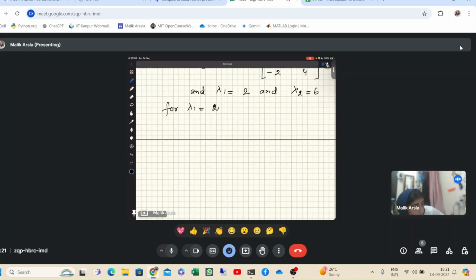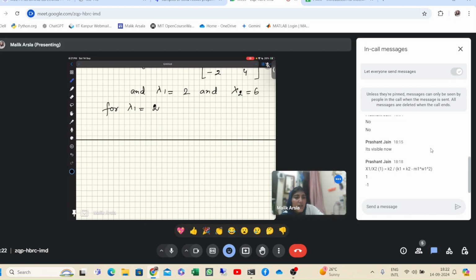Do you know how to calculate eigenvectors? If yes, then quickly do it that way also, because Prashant, you have done it in another manner. If anyone else has found the eigenvector, can he tell me what he has gotten? No one?